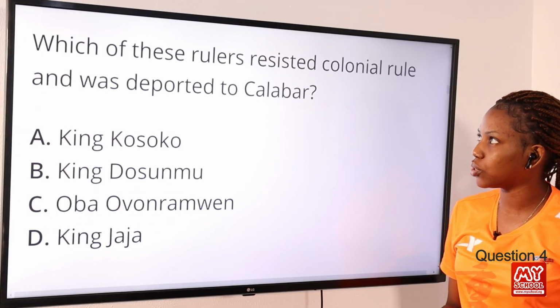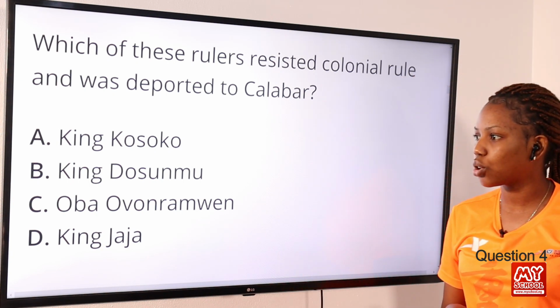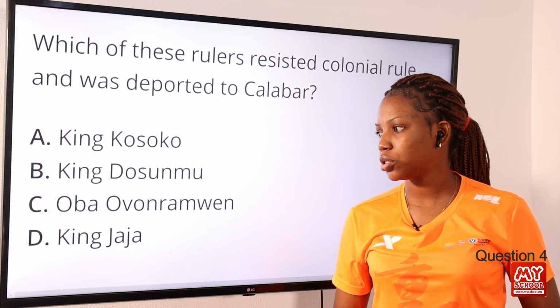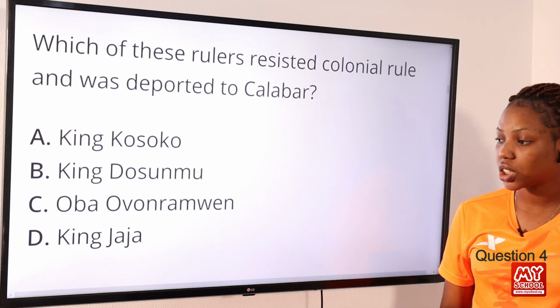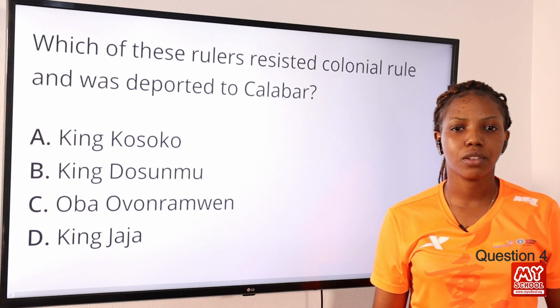Question 4. Which of these rulers resisted colonial rule and was deported to Calabar? Option A, King Kosoko. Option B, King Dosumu. Option C, Oba Ovonramwen. Option D, King Jaja. The answer to this question is option C, Oba Ovonramwen Nogbaisi.